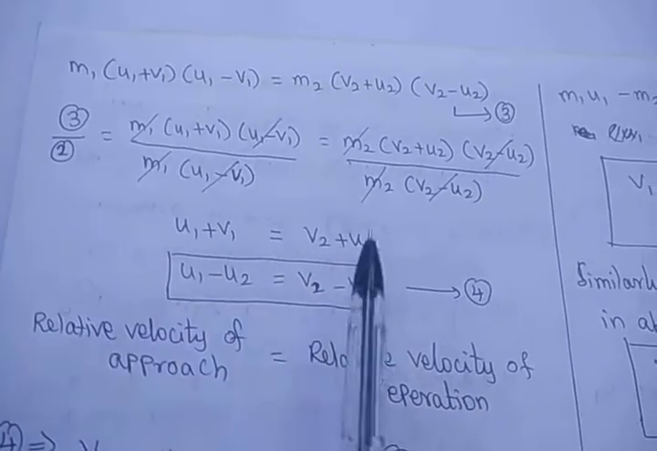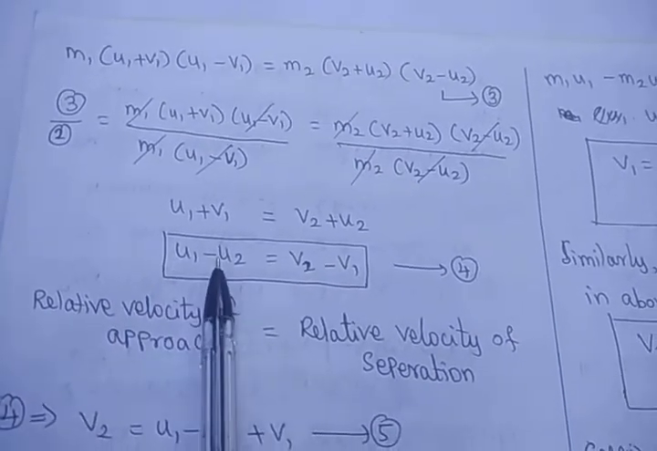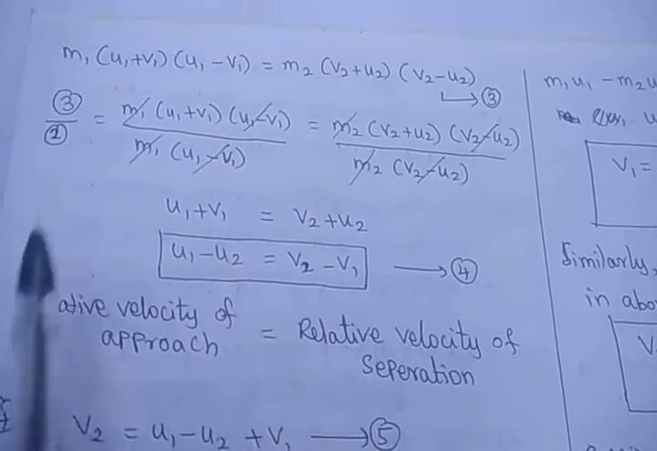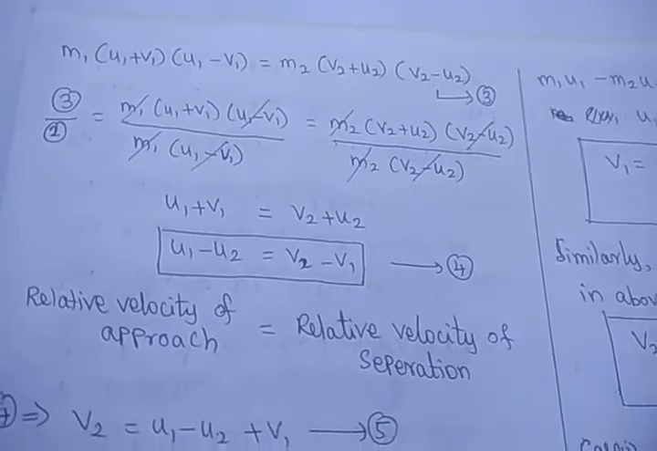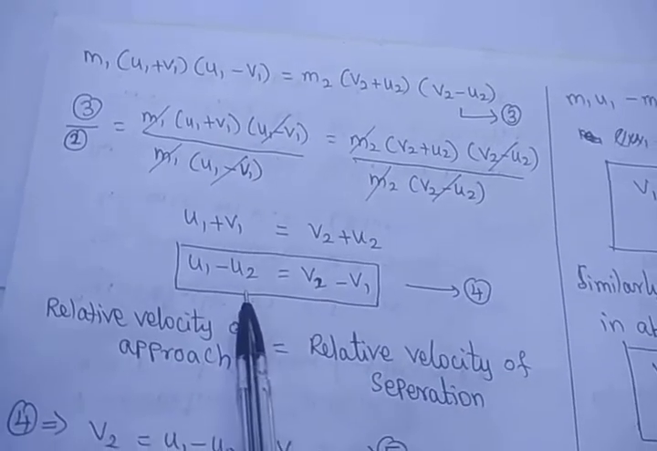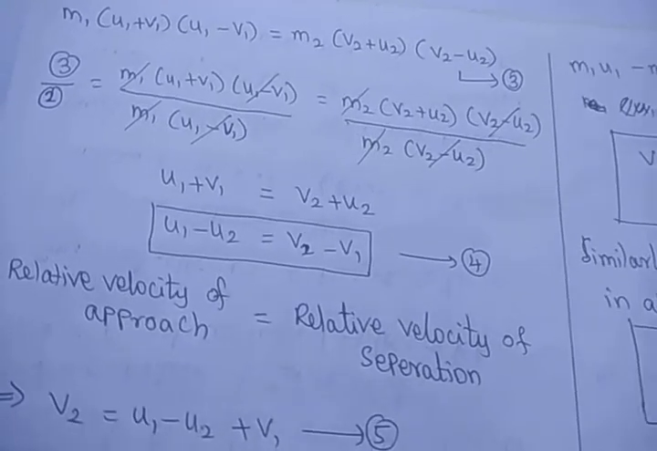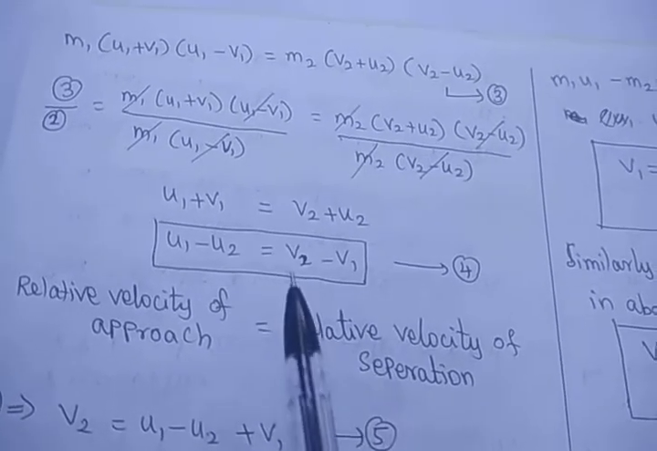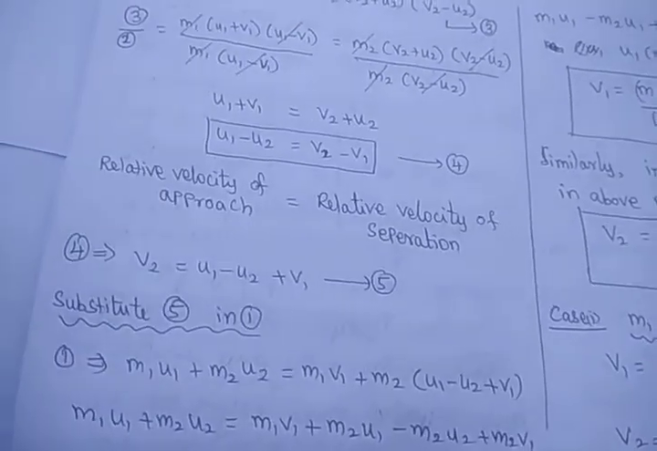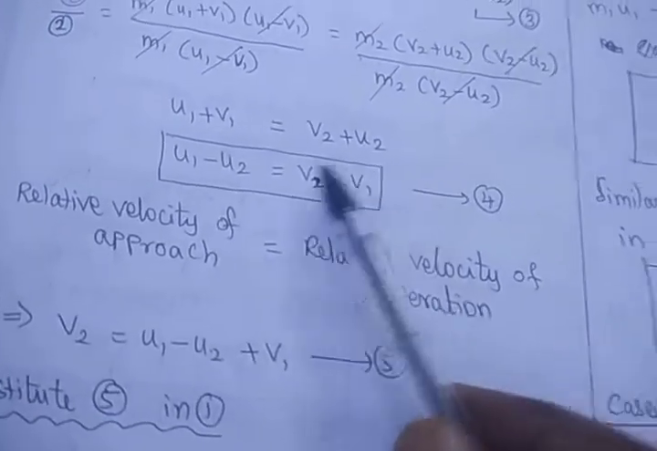Bring the initial velocities to the left side and final velocities to the right side. Then u1 minus u2 is equal to v2 minus v1. This is the relative velocity before collision, and this is the relative velocity after collision. So during the elastic collision, in the one-dimensional case, the relative velocity of approach is equal to the relative velocity of separation. So very simple. By using this equation, we are going to derive the equations for the final velocities of the bodies A and B. What is the equation for v1 and v2?